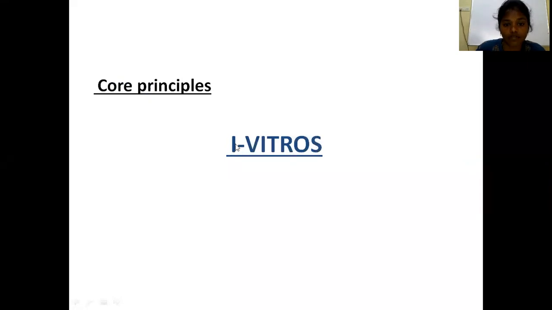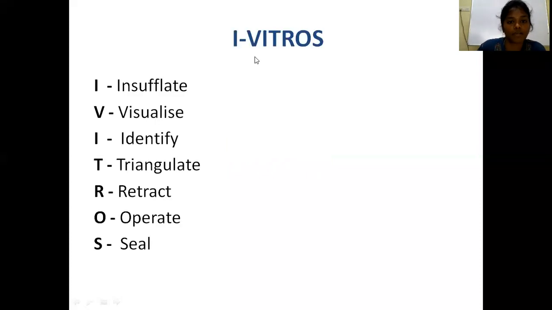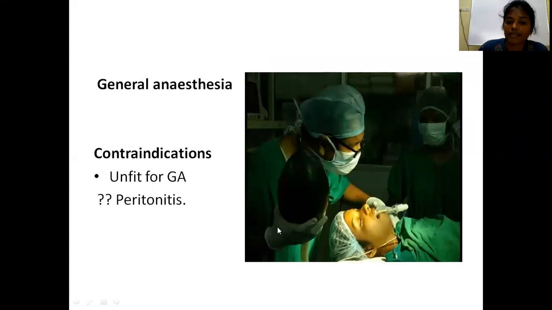I stands for insufflate, V for visualize, I for identify, T for triangulate, R for retract, O for operate, S for seal. Okay, laparoscopic surgery has to be performed under general anesthesia.